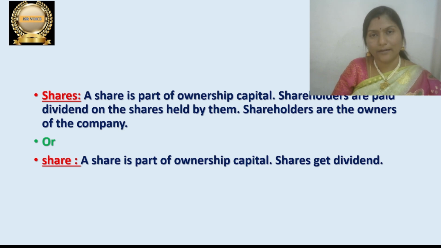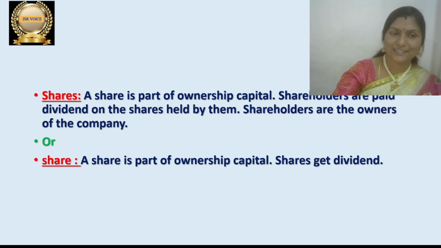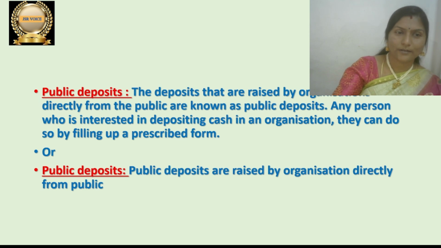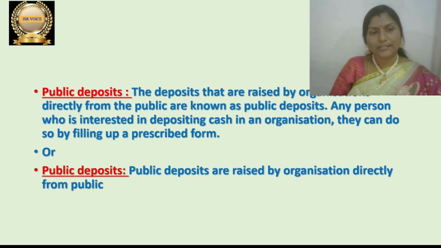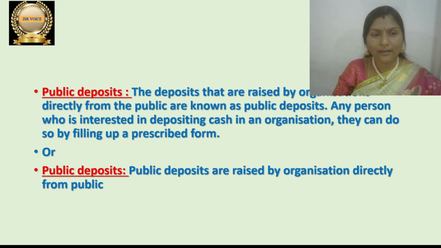Shares get dividend. So this is about shares. Let me discuss the next one, public deposits. Public deposits are collected by organizations. They raise it whenever they want money, and they can collect that directly from the public. So they can sell deposit certificates and collect money from the public directly.